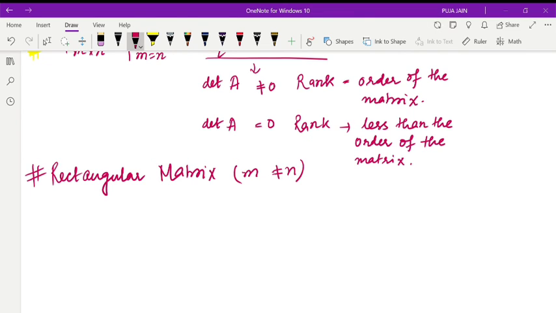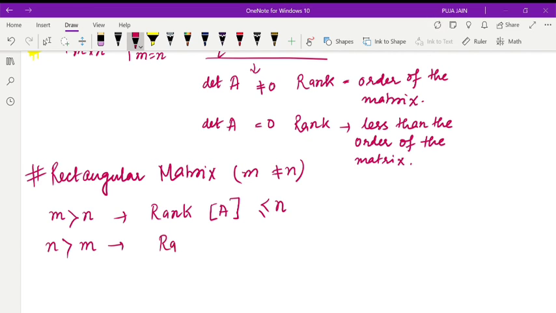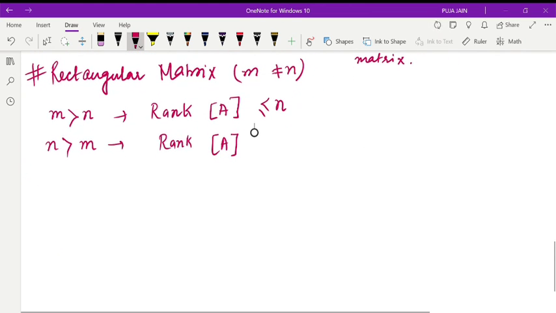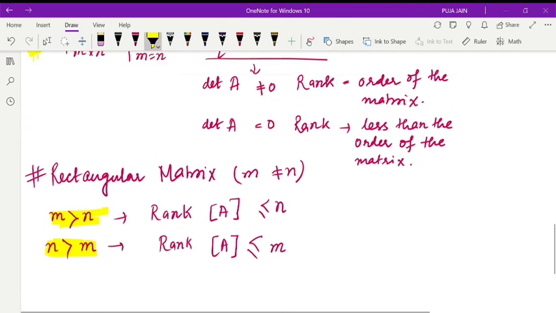Suppose m is greater than n, then in that case the rank of matrix A is less than or equal to n, and if n is greater than m, then the rank of matrix A is less than or equal to m. Okay, so this is for a rectangular matrix, and the earlier one was for a square matrix.